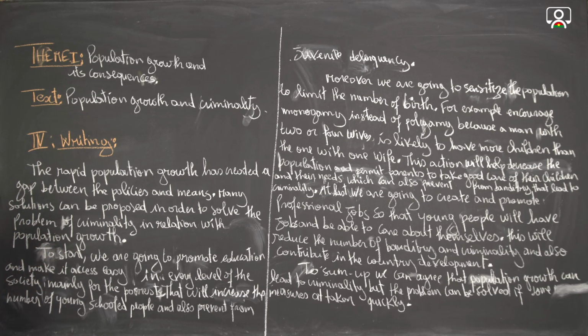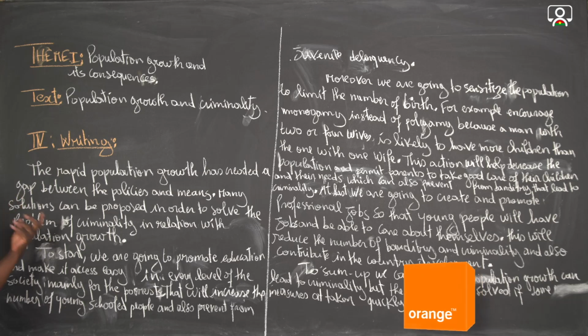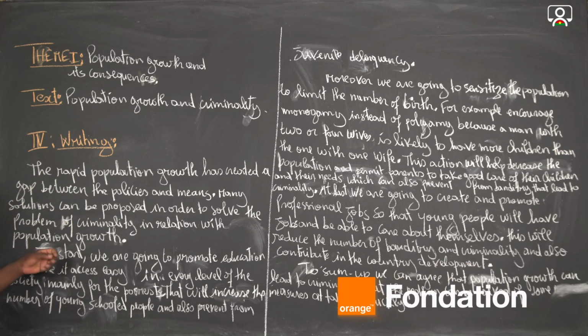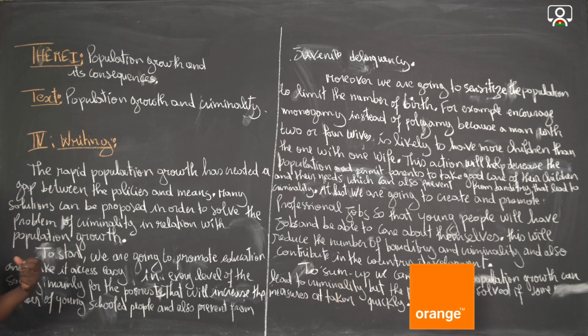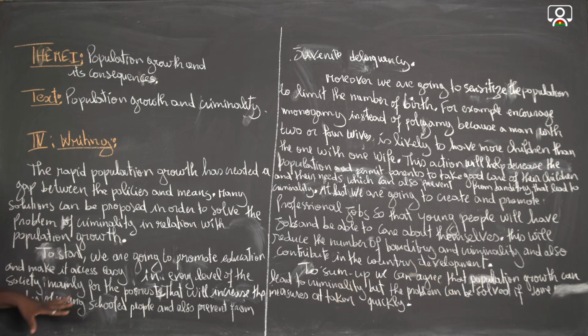Many solutions can be proposed in order to solve the problem of criminality in relation with population growth. So we are going to propose some solutions to reduce or to solve the problem of criminality that is linked to the population growth. We are going to see what to do in order to reduce the criminality.